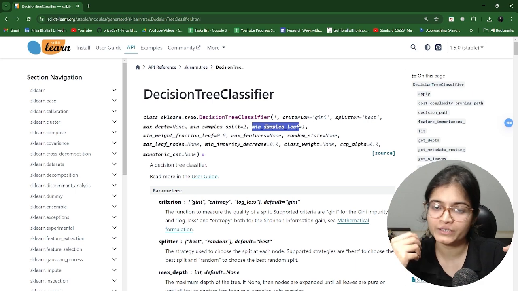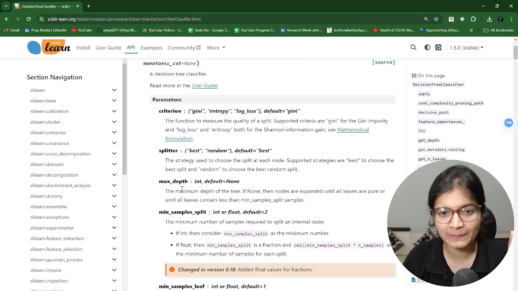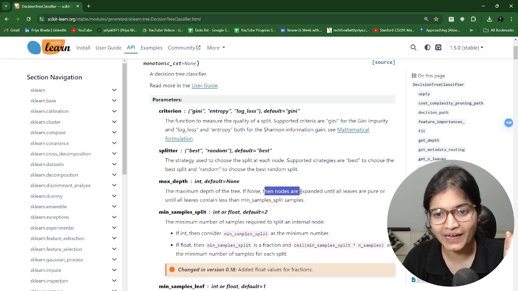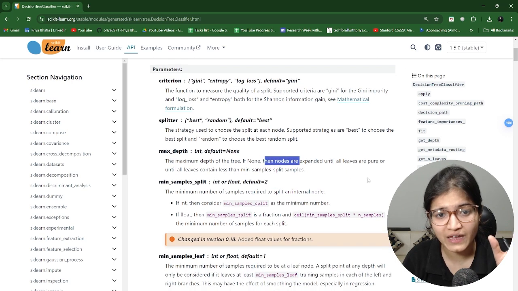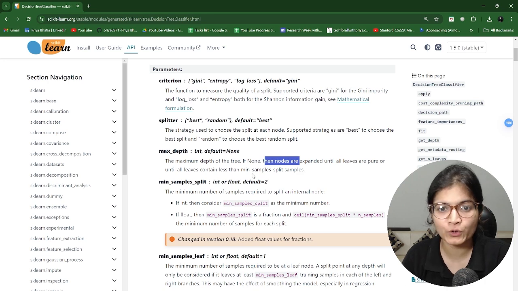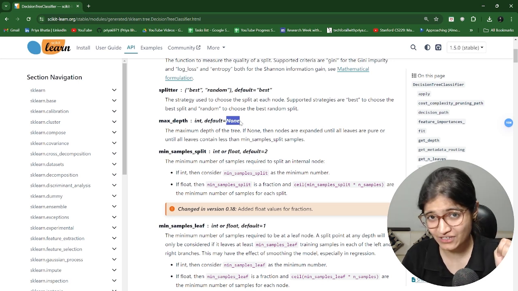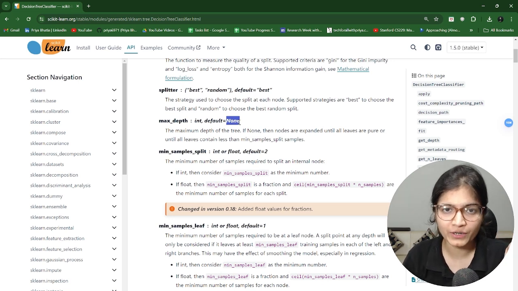So it is very, very important for you to understand both of the aspects, which you can see here. The maximum depth of the tree, if none, the nodes are expanded until all leaves are pure, which we called as where the value of the Gini index is 0. I hope you know that. In the last session I have told you. So if I write some number, in that case it will prune at that stage itself. So all these things are very, very important to understand.